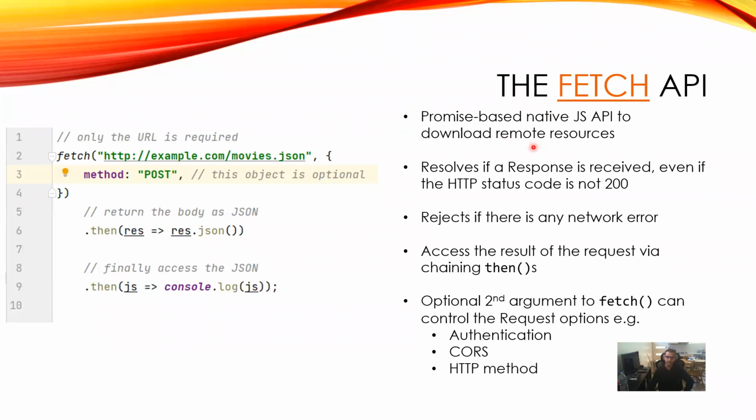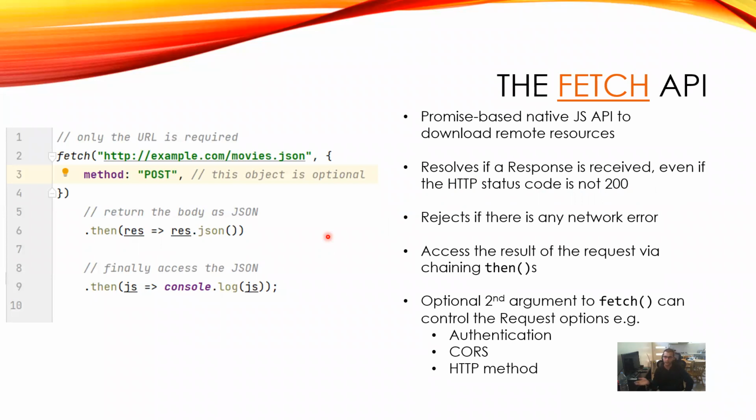And it lets us do all the stuff we did before, but gives us a nice way to do it with promises. And in the language of promises, before when the XMLHttpRequest would throw an exception, if there was like a network error or something like this, that will amount to being a rejection in the promise world. It won't reject if the HTTP status is not 200 though. So it's only for network errors, which is really useful, right?